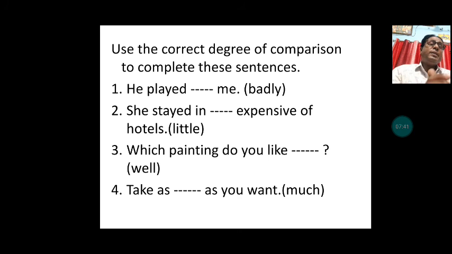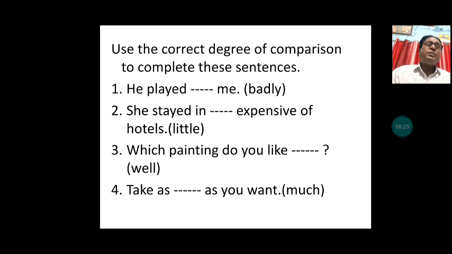Here I have given an exercise on the basis of positive, comparative and superlative. You have the exercise to practice, and I am sure all of you will do this exercise in your copy. Use the correct degree of comparison to complete these sentences. You have been given an adverb in brackets at the end of each sentence, with a blank in the sentence. You have to use the correct form of the adverb given in the bracket in the blank.